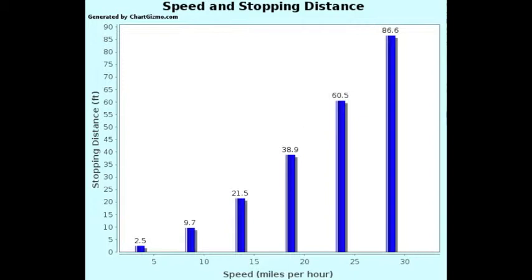For example, we found in our lab when the speed was 5 miles per hour, the braking distance is 2.5 feet. When the speed is doubled to 10 miles per hour, the braking distance changes to 9.7 feet. This does not seem like a huge distance, but the speed limit is set at 25 miles per hour, and if you go 30 instead, you're increasing your braking distance by 26 feet.